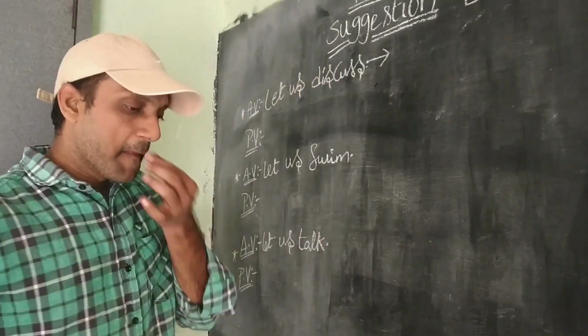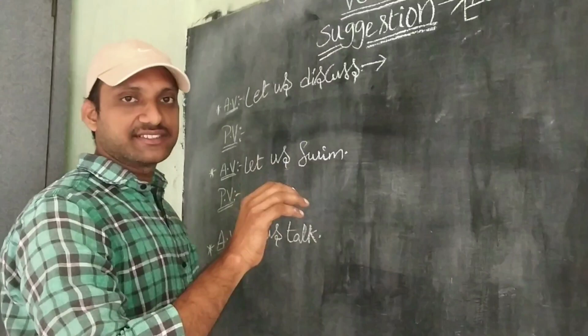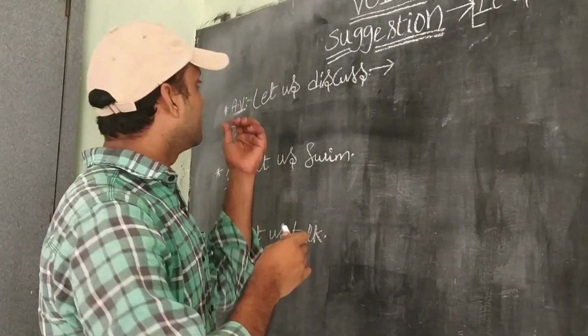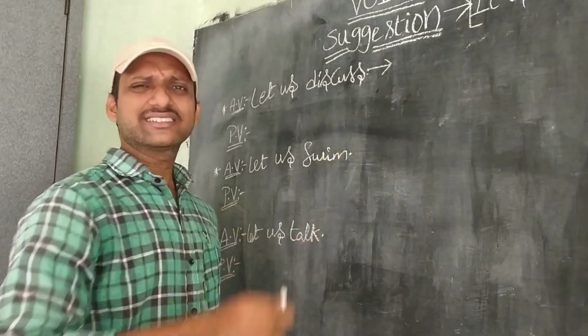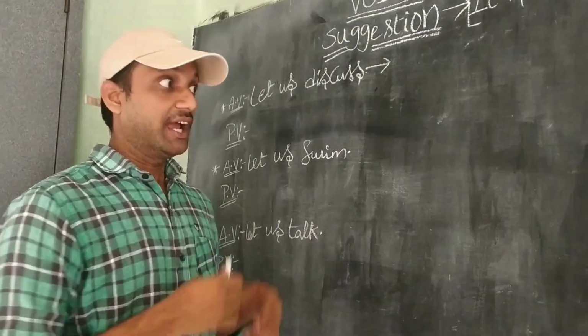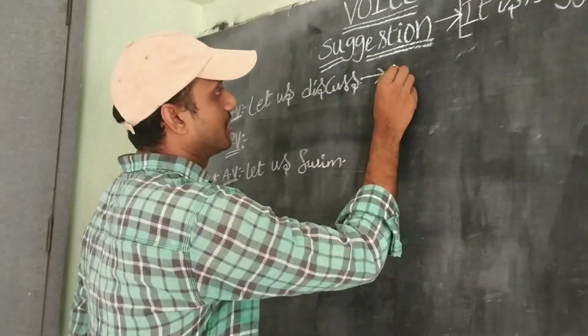Let us discuss. Let me tell you one thing. Let is used to express decided actions. Already I decided to discuss with my friend. At that time I can say, let us discuss here, please come. I can ask the same thing in another way, like this.